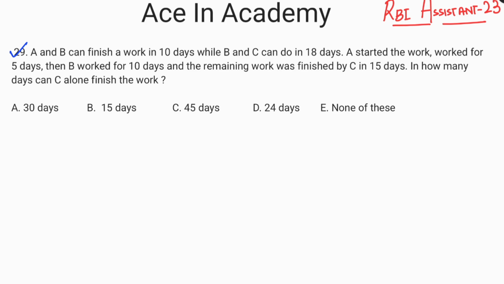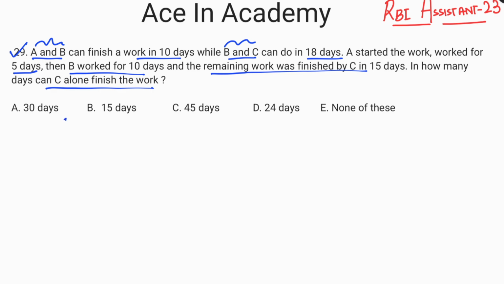So according to our question, it is given that A and B can finish a work in 10 days. So A and B combined can finish a work in 10 days, while B and C combined can do it in 18 days. A started the work, worked for 5 days, then B worked for 10 days, and the remaining work was finished by C in 15 days. How many days can C alone finish the work? So it's a simple question and we can easily solve it by using the units method.